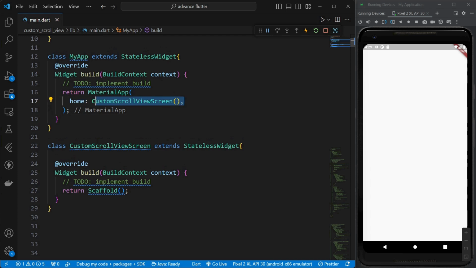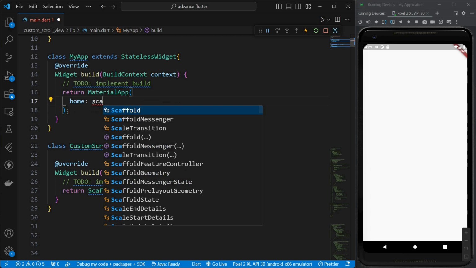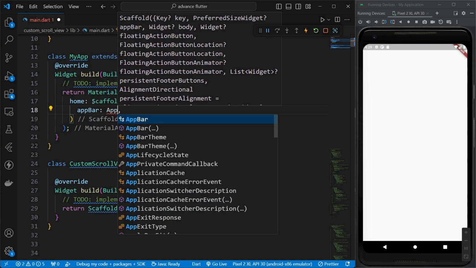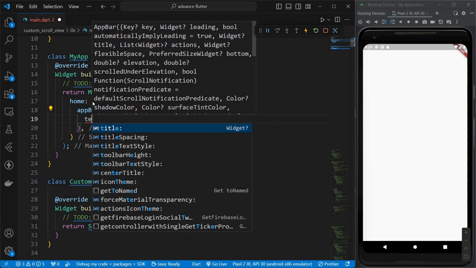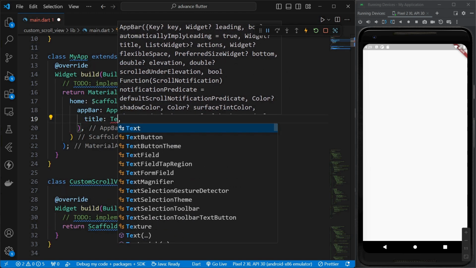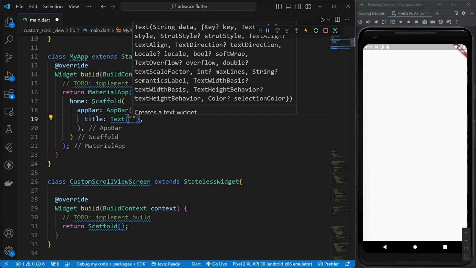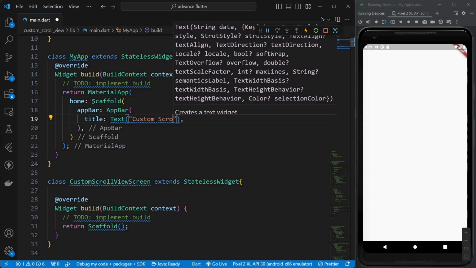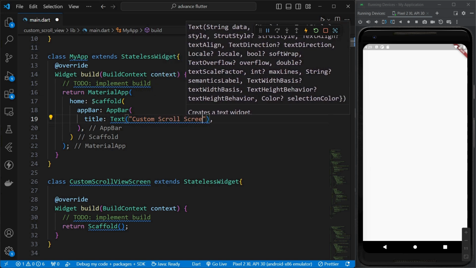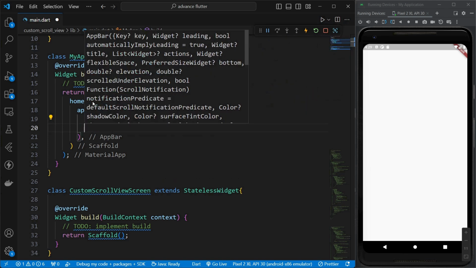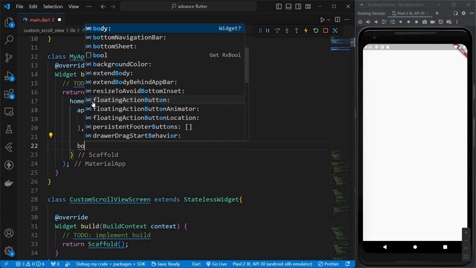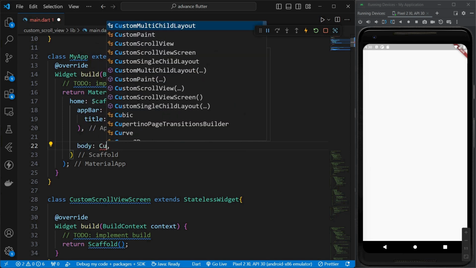So what we can do, we can come here and we'll just simply remove this and call scaffold over here and give AppBar. Again, we have to type AppBar, and we can give the title in a text form. So Text, and simply write custom scroll screen. Okay, and inside the body property I will pass the CustomScrollViewScreen.